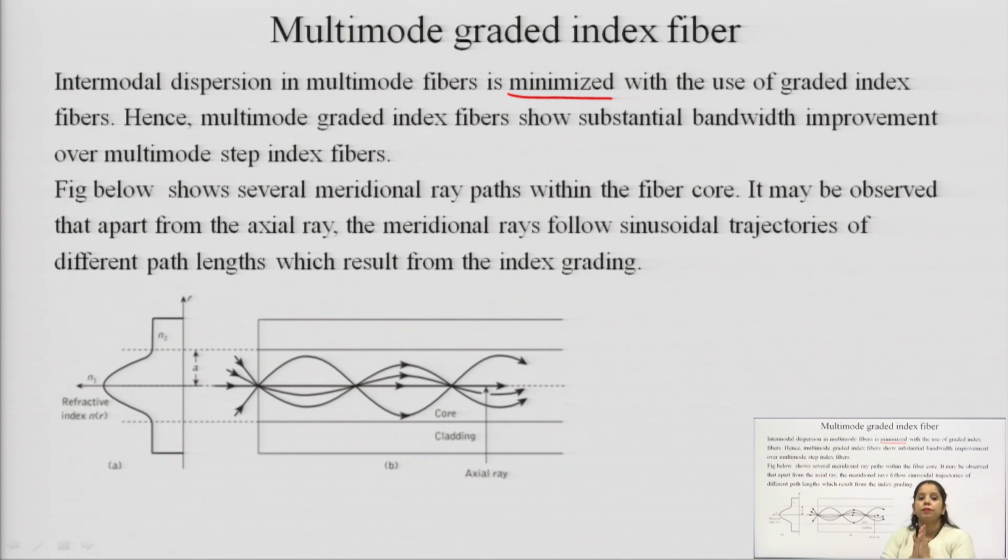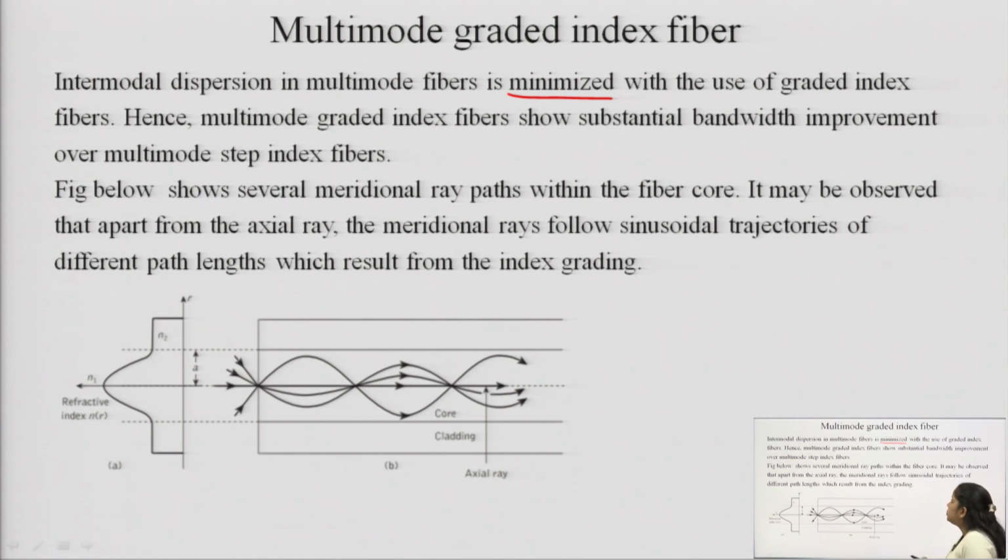The dispersion is minimum in the single mode step index fiber, and it is maximum in the multimode step index fiber, and it is in between in the multimode gradient index fiber. We have studied mainly 3 types of fiber, and the multimode gradient index fiber has lesser dispersion as compared to the multimode step index fiber.